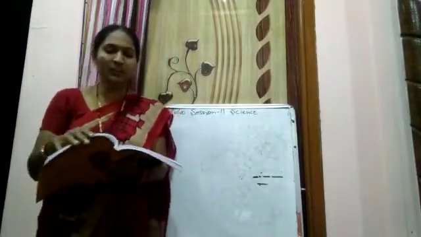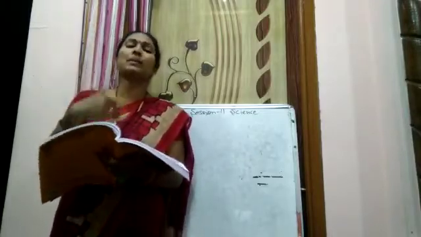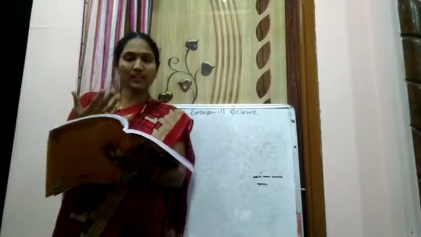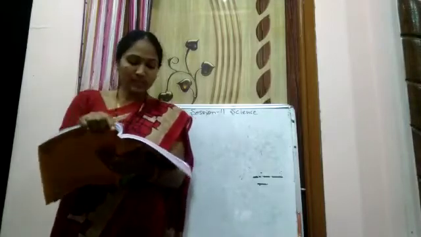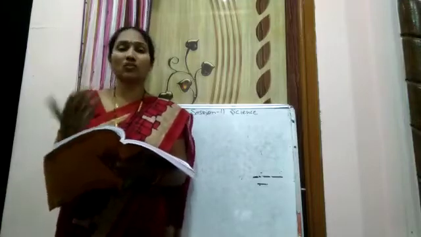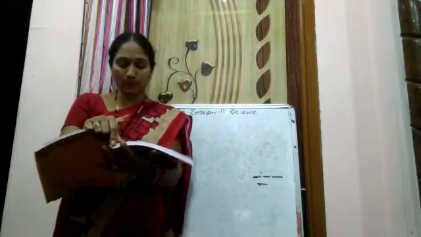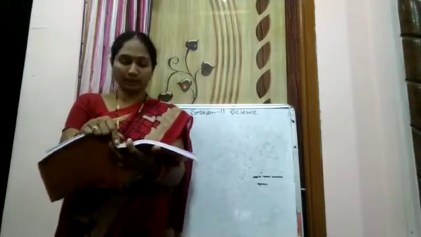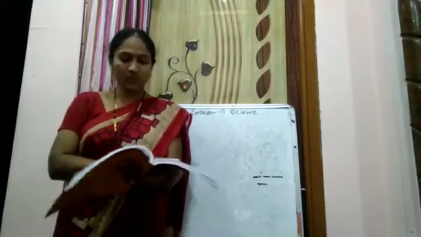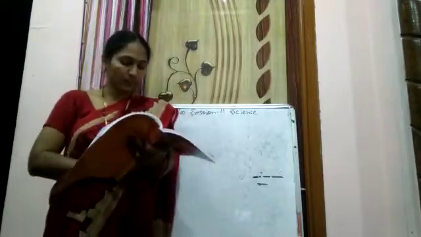So right now we have learned about the circulatory system, helps in circulating the blood. Digestive system helps in digesting the food. Muscular system helps in the movement. As well as skeletal system gives the shape to the body. Excretory system gives out the waste from our body. In the same way, reproductive system helps to produce the children. This is all about the organ system, main organs and its function, right?